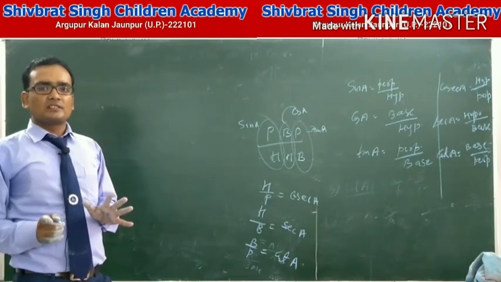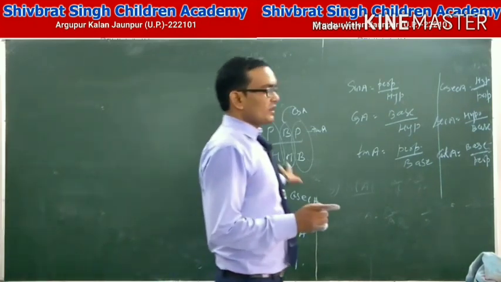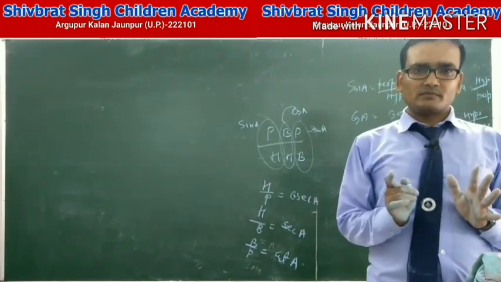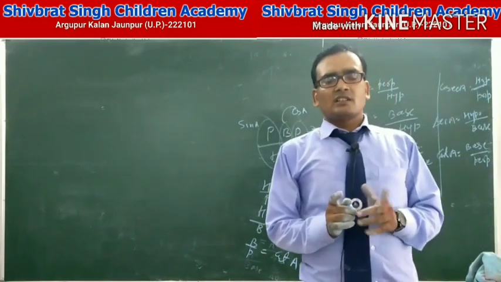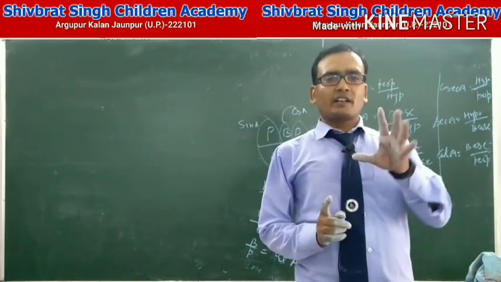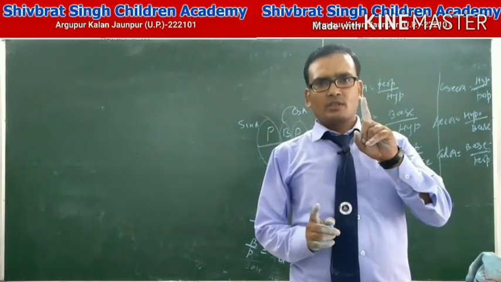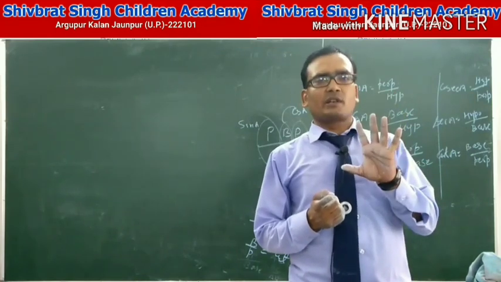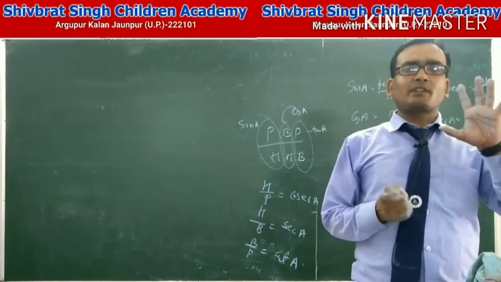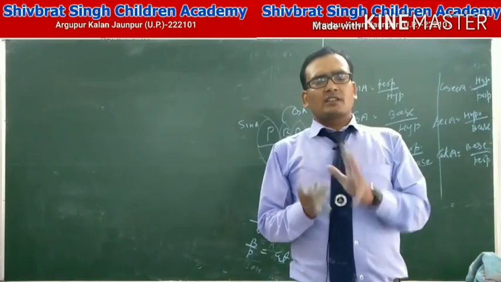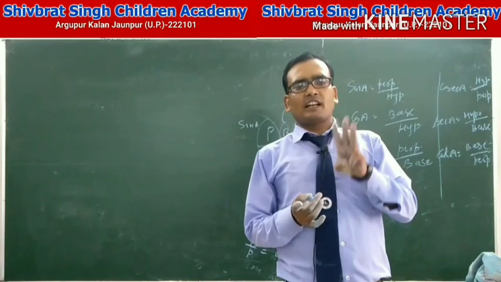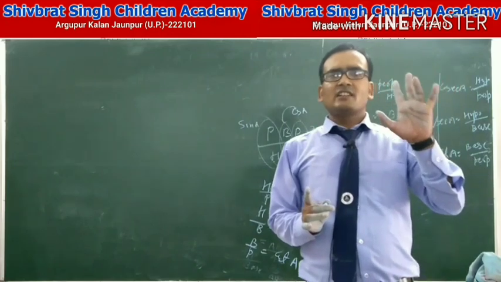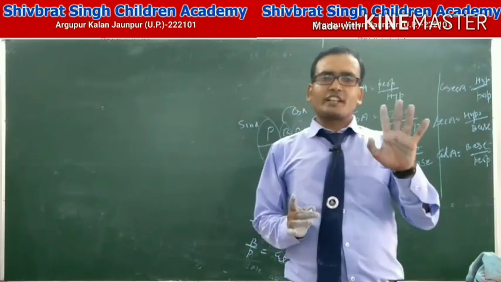I hope, student, you understand trigonometric ratios. What is a trigonometric ratio? And we can find the values of other trigonometric ratios if we are given one trigonometric ratio. If you are given one trigonometric ratio, then we use the Pythagoras theorem and find the other sides of the right angle triangle. And if the 3 sides of the right angle triangle are given, then we can easily find sin A, cos A, tan A, cot A, cosec A, sec A.